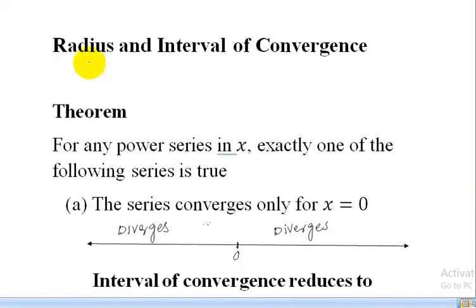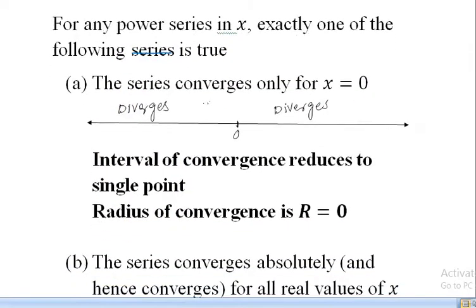The next topic is radius and interval of convergence. To discuss radius and interval of convergence for power series, we discuss a theorem. For any power series in x, exactly one of the following conditions is true. This is not a series but a condition. One of the following statements is true.